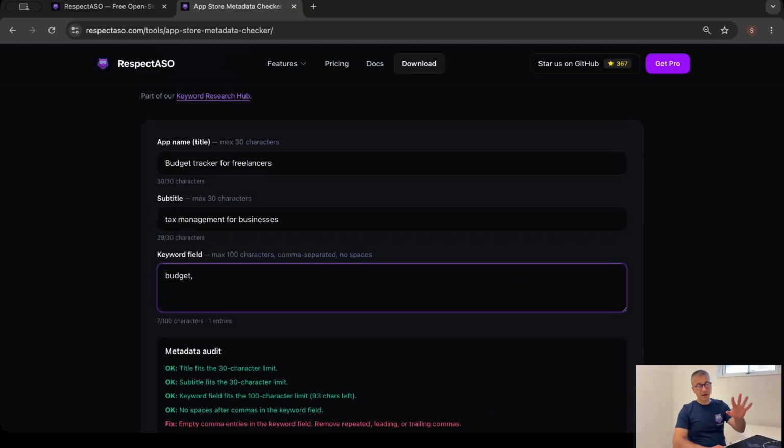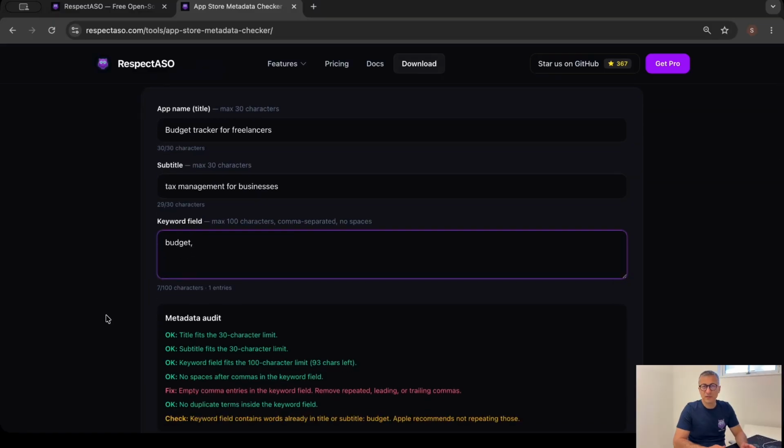So if you're the kind who likes writing his or her own metadata, basically by ignoring all the ASO tools out there, this page is the place you should maybe be using, because it will automatically help you to detect anomalies or errors that you potentially have in your metadata. You don't need to create an account or anything like that. I'm going to leave the link down below. You just click on that link and you can start using the tool itself.